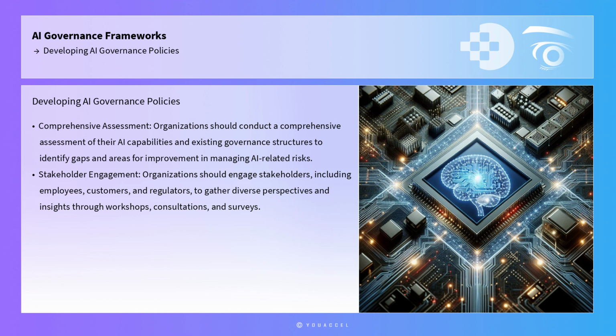A step-by-step approach to developing AI governance policies involves several key stages. Firstly, organizations should conduct a comprehensive assessment of their AI capabilities and existing governance structures. This involves identifying gaps and areas for improvement in managing AI-related risks. Secondly, organizations should engage stakeholders, including employees, customers, and regulators, to gather diverse perspectives and insights. This engagement can be facilitated through workshops, consultations, and surveys.